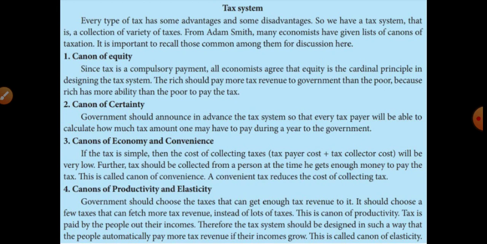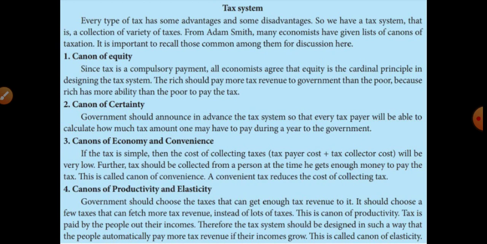Further, tax should be collected from a person at the time he gets enough money to pay tax. So the tax will be collected from the person at the time that particular person gets enough money. That means when we are getting money or getting salary, at that particular time the government should collect the taxes from that person.